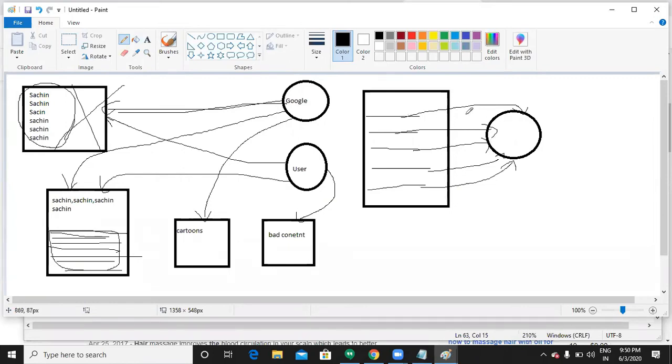Let us say a person clicked on this link and went to this website. He isn't satisfied with the content, so he will click on the second result, right? Again he goes to the same website. What is the point of clicking the next results if he goes to the same destination page? If you click on the first result and go to the website, then click on the second result and go to the same website, would you show any interest in Google results? Google always tries to show different results and content. No one will use Google next time if Google started showing the same content whenever I click multiple links. So this is called doorway pages.